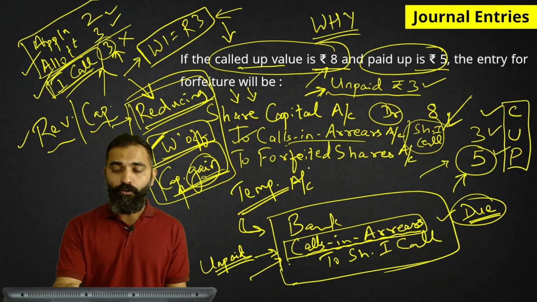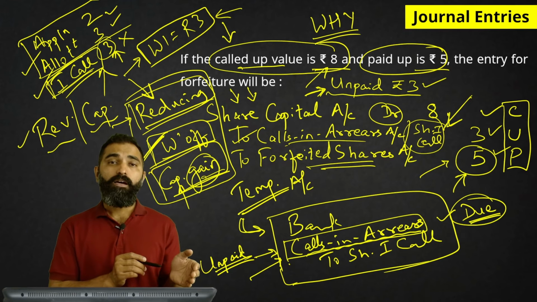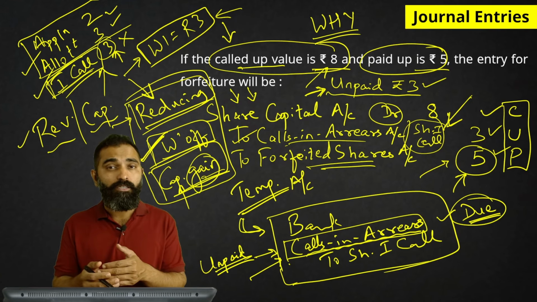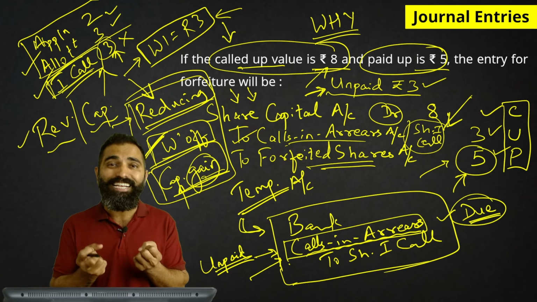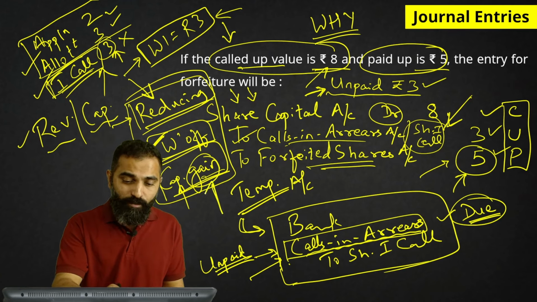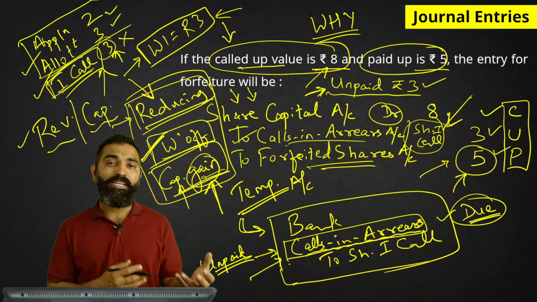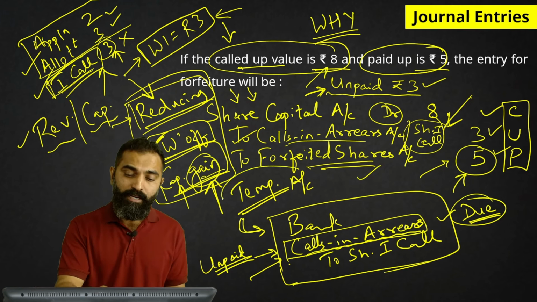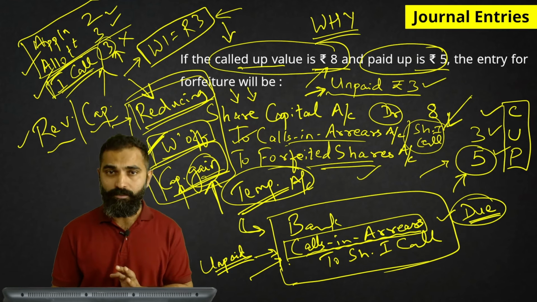And the last one, forfeited shares account. What is this part? If you remember on the earlier slide I told you, that the amount which has been paid up by the shareholder need not be refunded. That amount will be confiscated by the company. Company will keep that amount. So this is a gain for the company. Nominal accounts rule, credit all incomes and gains. That is why the forfeited shares account is credited. This is the temporary account. This temporary account will be kept only till the decision of reissue is taken.